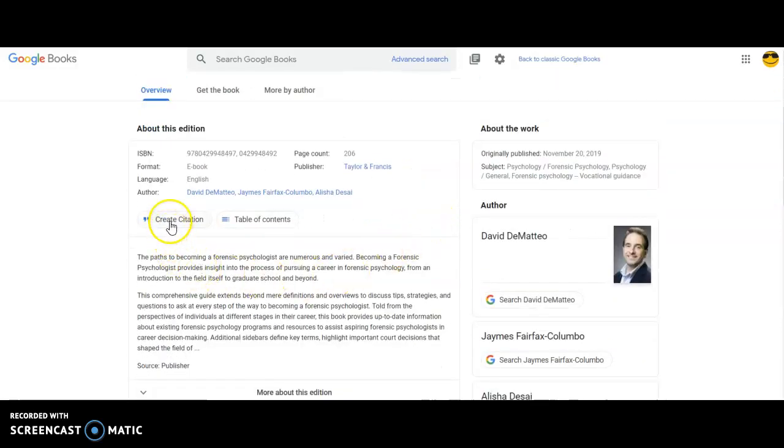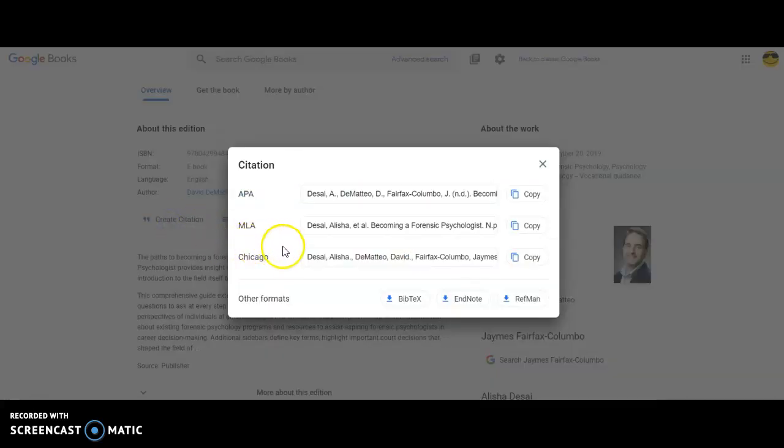And there is a Create Citation button. Now, I haven't tested it, and I don't have my book here with me to kind of do it, but they do have an MLA citation little creator tool right here. So you can click Copy, and then you can paste it into a Word document, but I would really double check it because I don't know how good it is just yet. I haven't been able to test it to kind of say it's reliable or it's not reliable. So I would definitely check it to that, but that's another place where you can go.